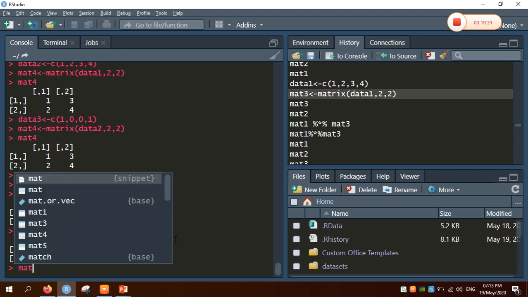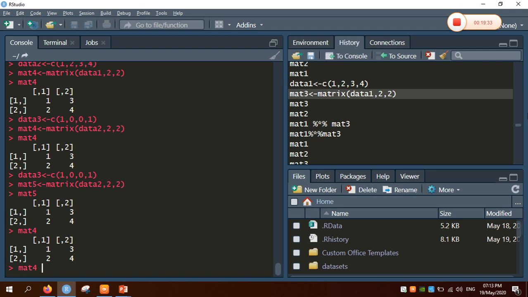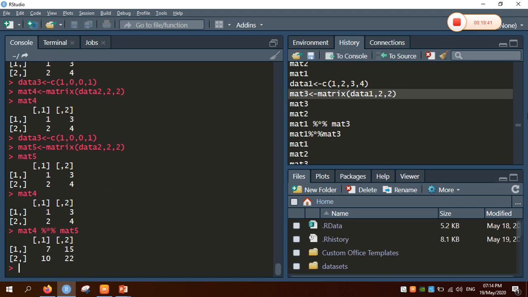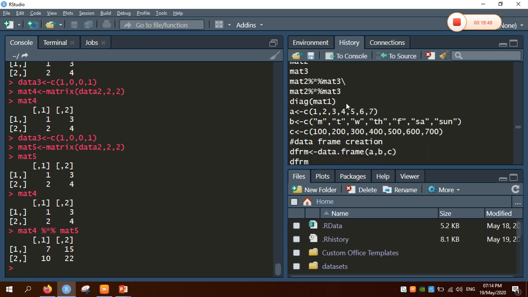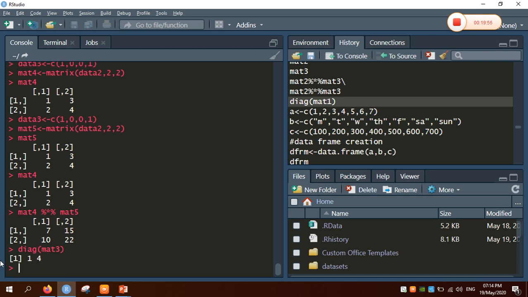So we can apply the matrix operation, that is multiplication, with matrix 5. So we can get the multiplication. So in this way we can get the matrix multiplication. Now coming to the diagonal, we can also get the diagonal values. We can pass any 2 by 2 matrix, so we can get the diagonal elements of the matrices. So these are the basic operations of matrices.